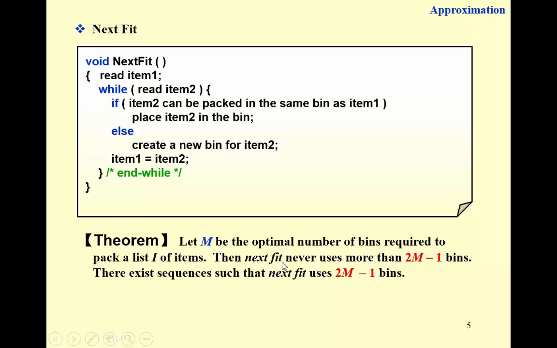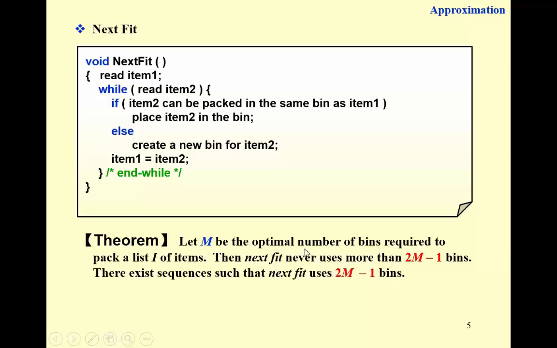The next fit algorithm never uses more than 2M minus 1 bins. And more, there exist sequences such that next fit uses exactly 2M minus 1 bins. So this is a quite tight upper bound. So what is the approximation ratio? 2, right? So next fit is a 2 approximation.